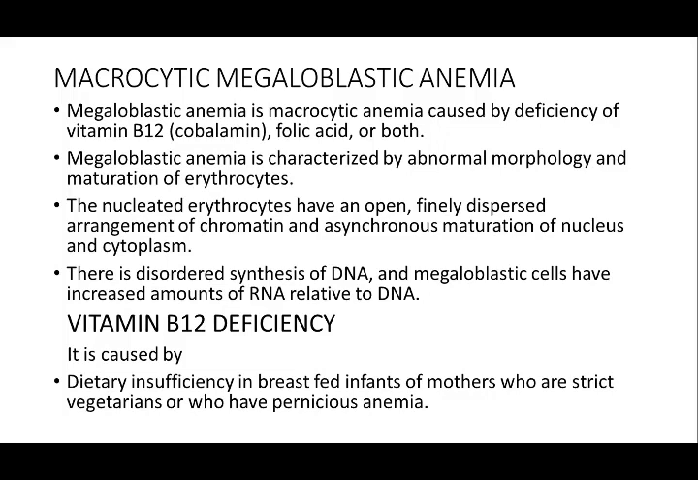Now, this is the second cause for anemia, the macrocytic megaloblastic anemia. Megaloblastic anemia is macrocytic anemia caused by deficiency of vitamin B12 or cobalamin, folic acid, or both. It is characterized by abnormal morphology and maturation of erythrocytes. The nucleated erythrocytes have an open, finely dispersed arrangement of chromatin and asynchronous maturation of nucleus and cytoplasm, with disordered synthesis of DNA, and megaloblastic cells have increased amount of RNA relative to the DNA.